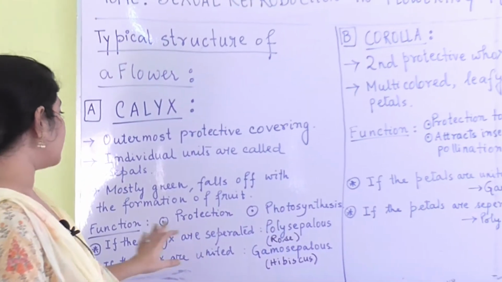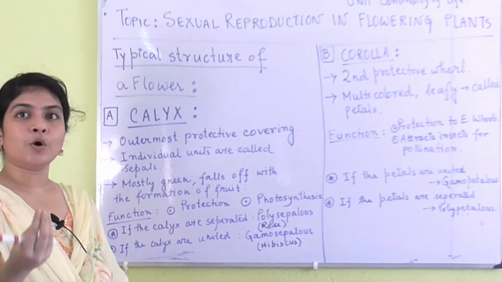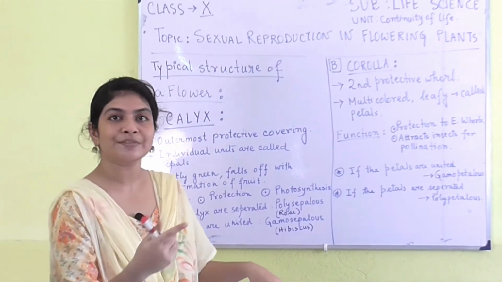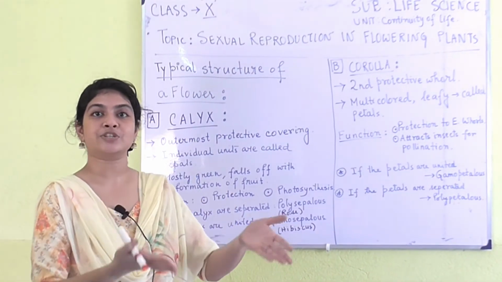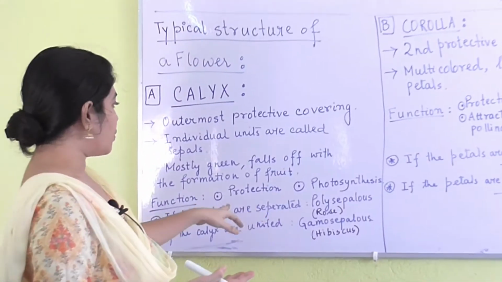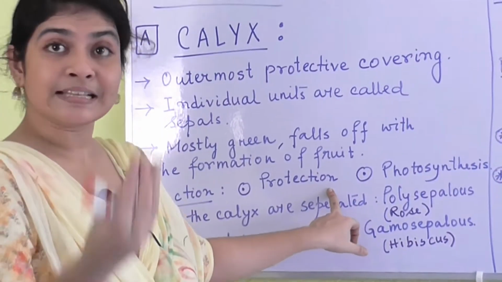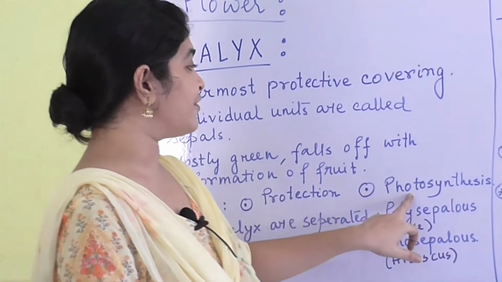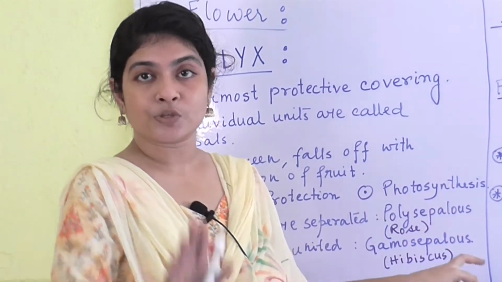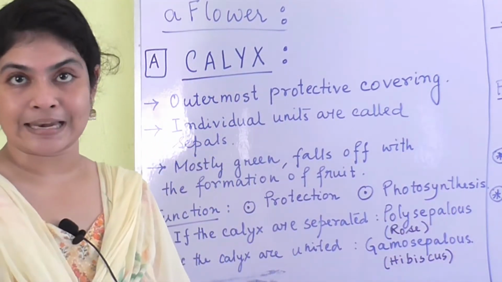And what is the function? Accessory whorls basically have one common function, that is protection, protecting the essential whorls of a flower. So one function is protection, and since it is green in color, it will also aid in photosynthesis. That is one of the functions of calyx.